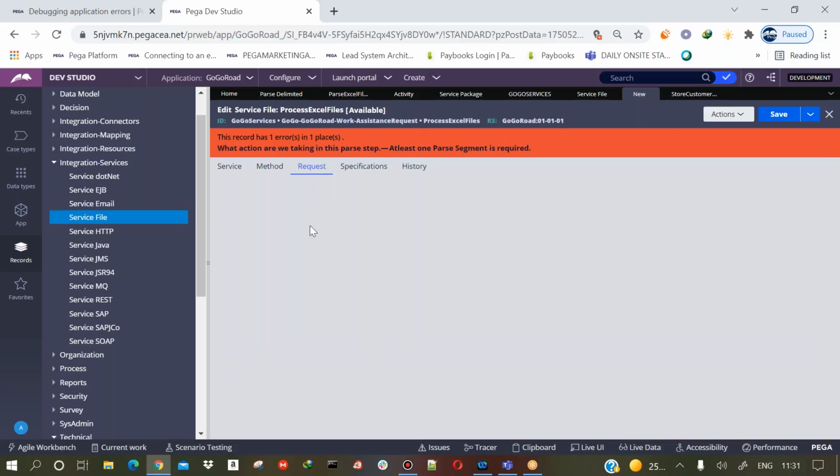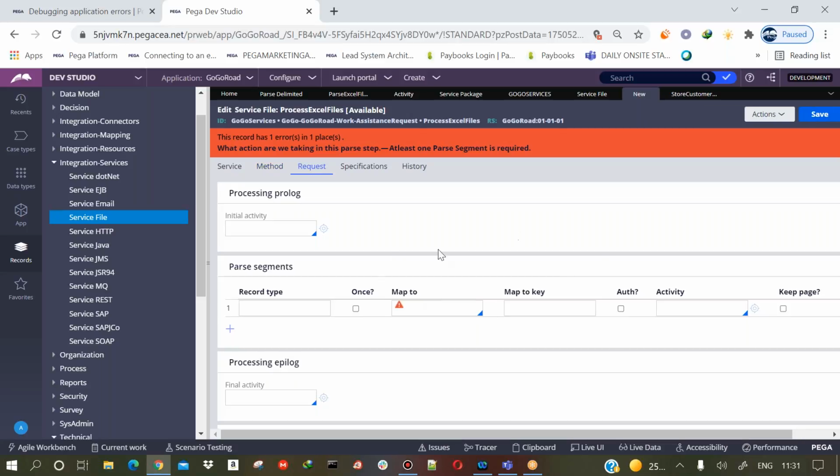Now in the request tab, within the parse segments section, we will map the data from the file to the clipboard. Or you can use the parse rule that you created. Whatever parse rule you created, you can use that. Let us do the same thing.